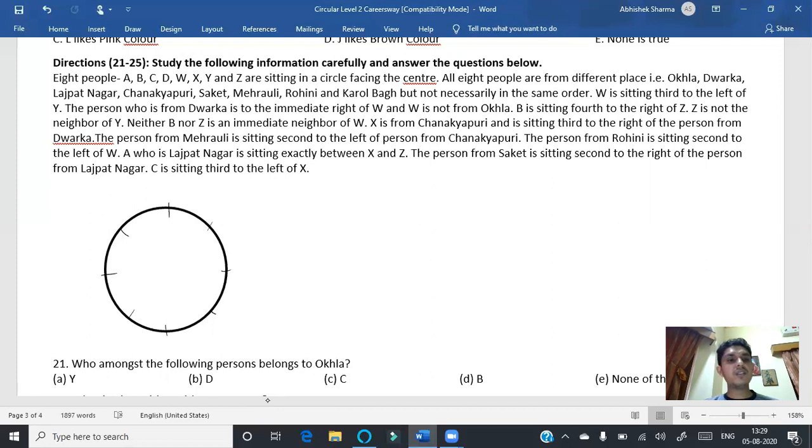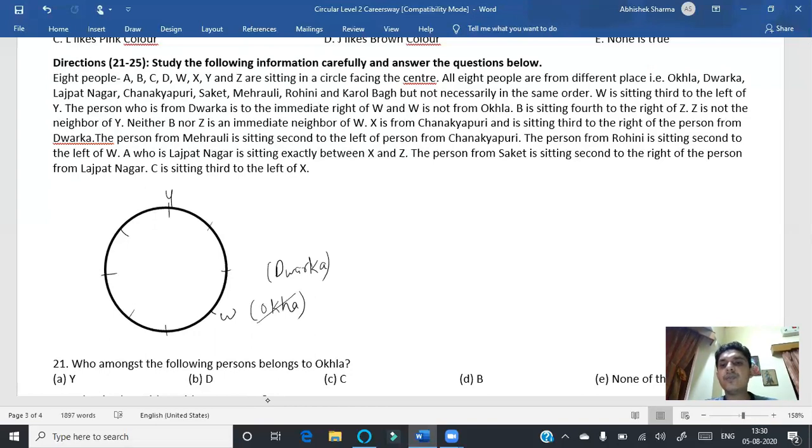W is sitting third to the left of Y. So I can start Y from here, and W is sitting third to the left of Y. The person who is from Dwarka is on the immediate right of W. So friends, I can write Dwarka here because he is saying that the person from Dwarka is to the immediate right of W, and W is not from Okhla. That means Okhla should not be there. So I am writing Okhla and cutting. W is not from Okhla.